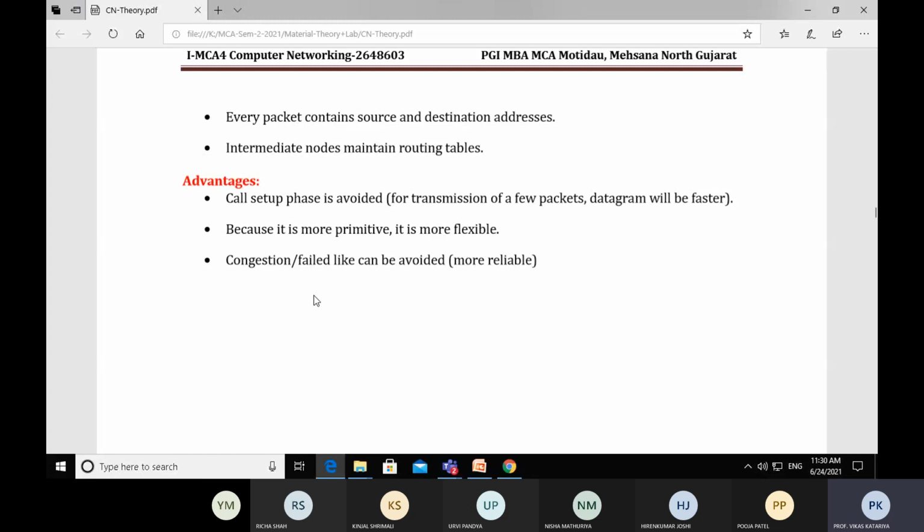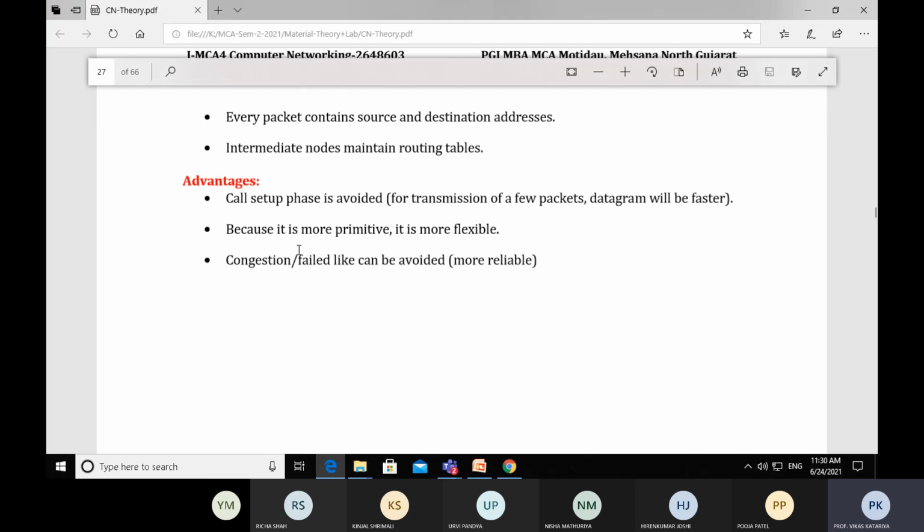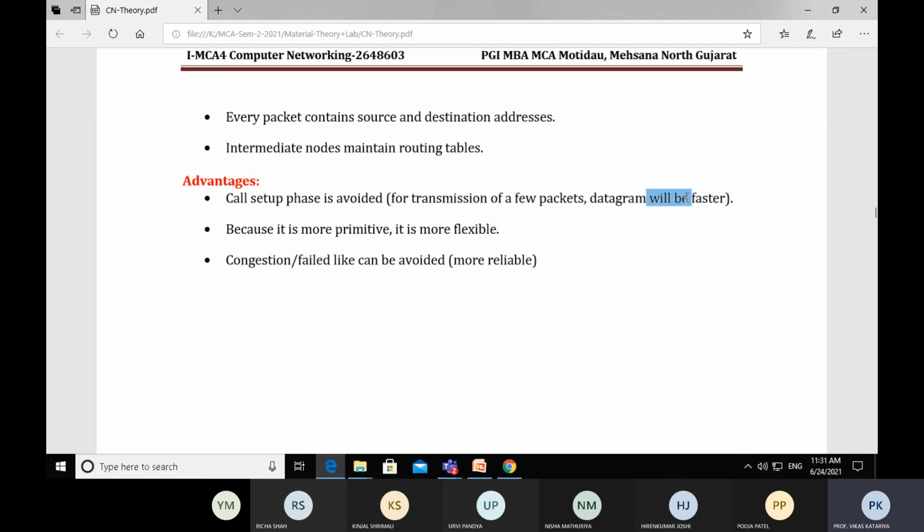So every time a client and server are connected by using a small query, UDP, or you can say the datagram approach, comes into the picture. And it is fast also. Congestion and failure can be avoided, and for small query-kind of data, it is more reliable.